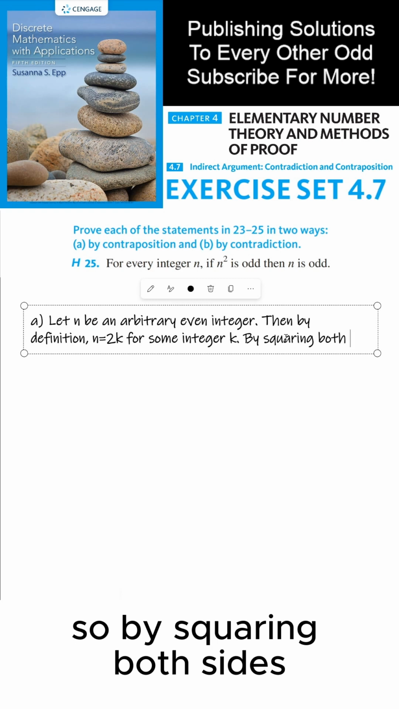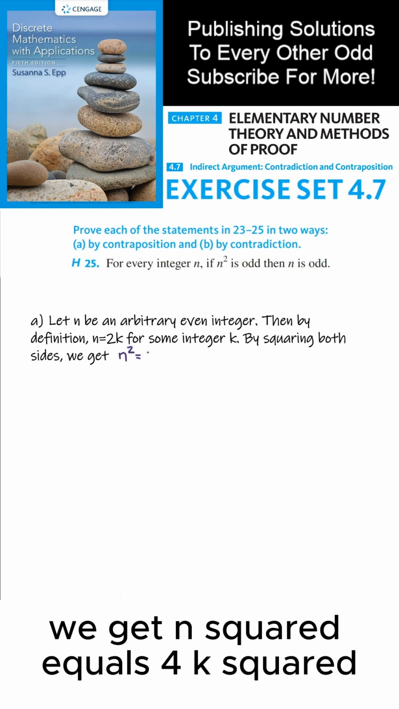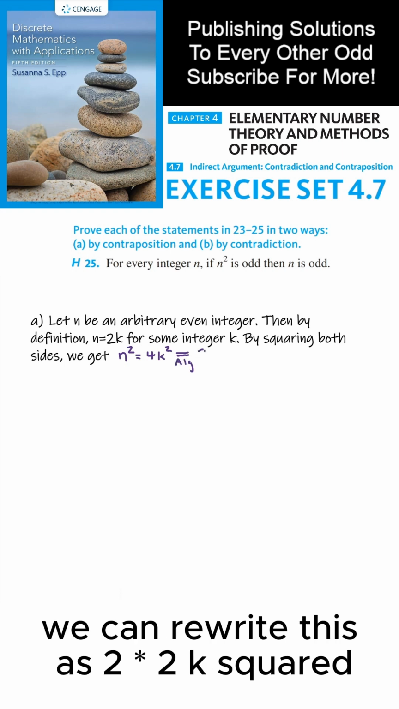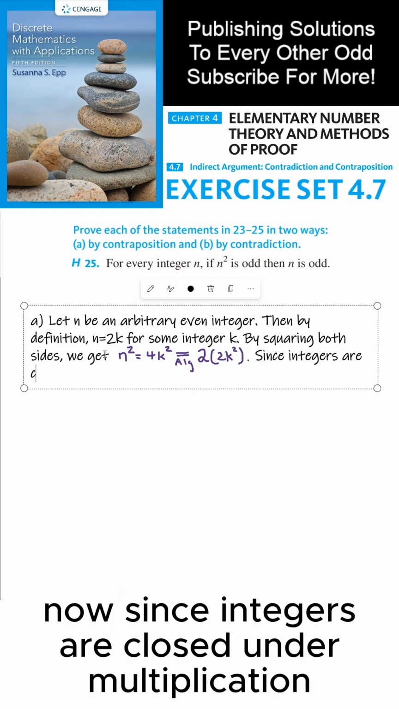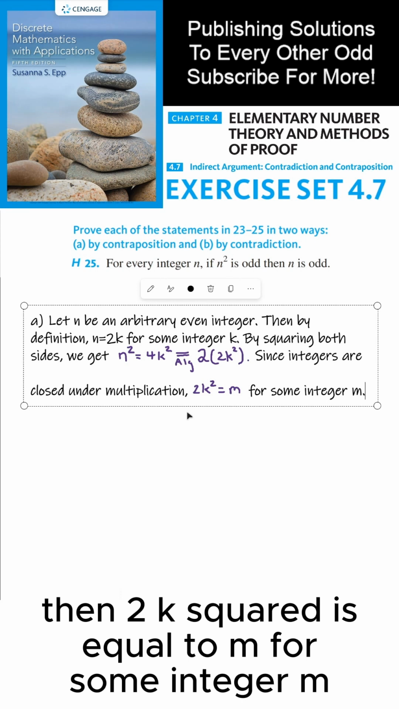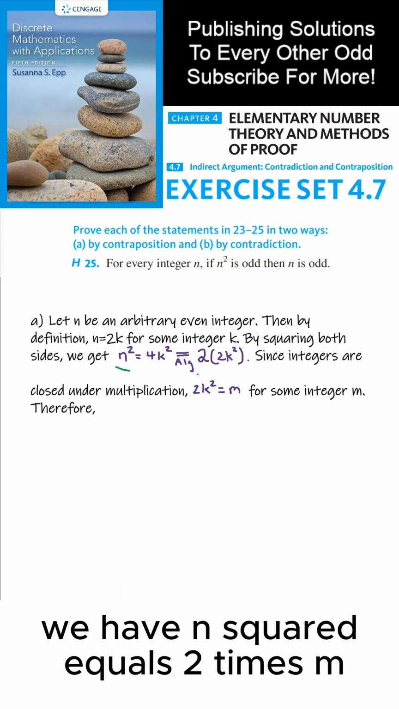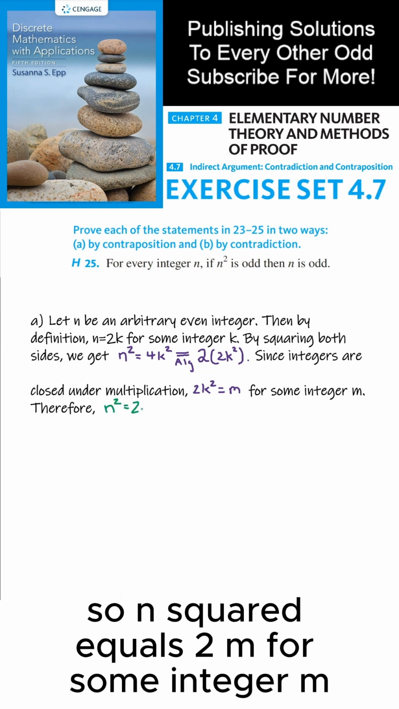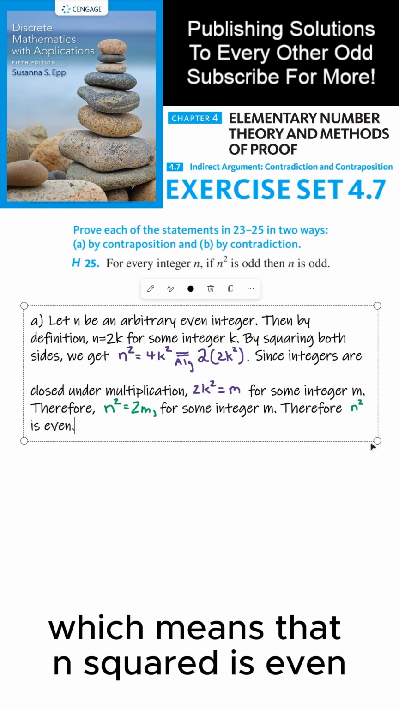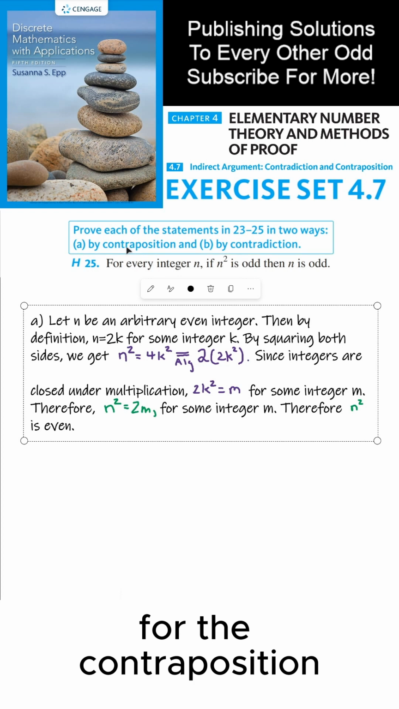So by squaring both sides, we get n squared equals 4k squared. Now by algebra, we can rewrite this as 2 times 2k squared. Now since integers are closed under multiplication, 2k squared is equal to m for some integer m. To wrap everything up, we have n squared equals 2 times m. So n squared equals 2m for some integer m, which means that n squared is even. And that's what we wanted to show for the contraposition.